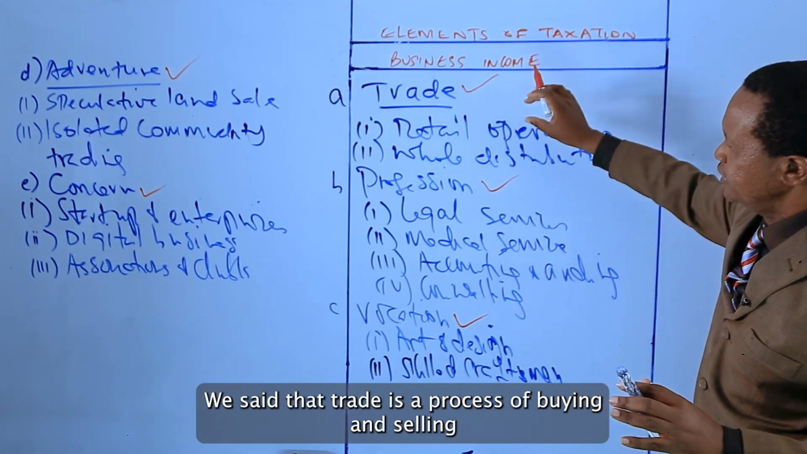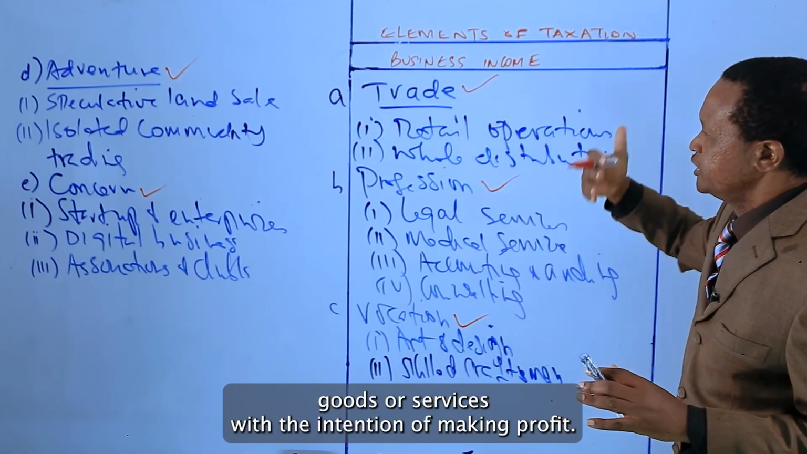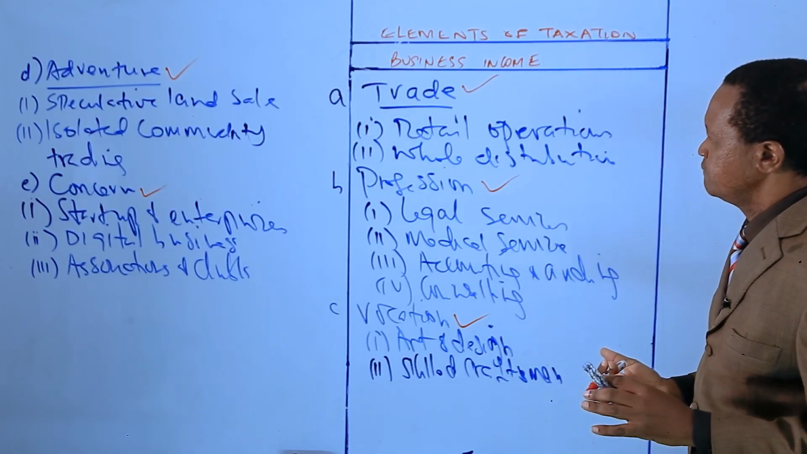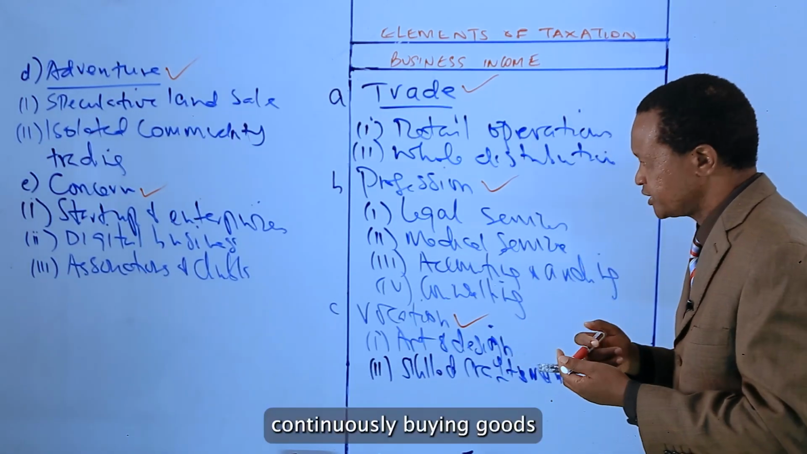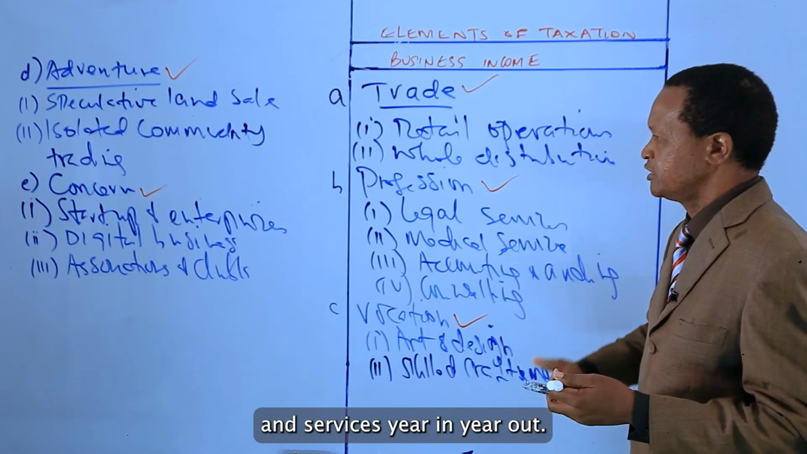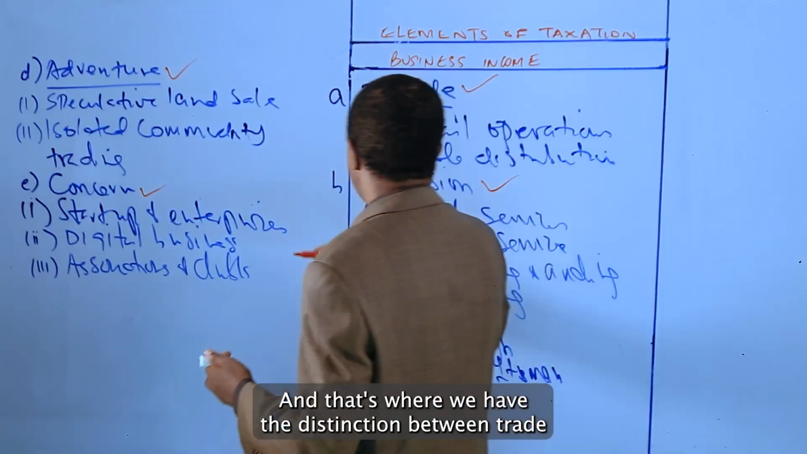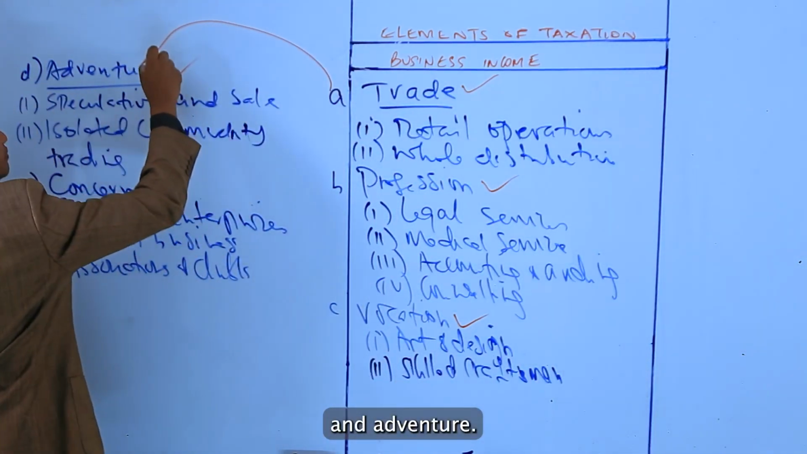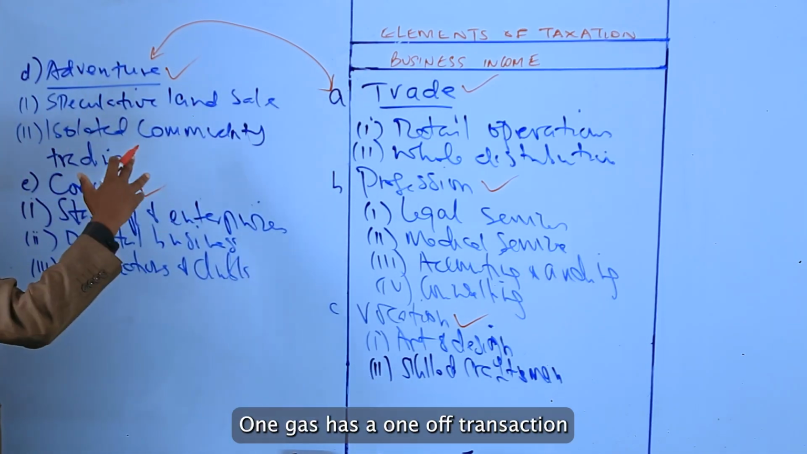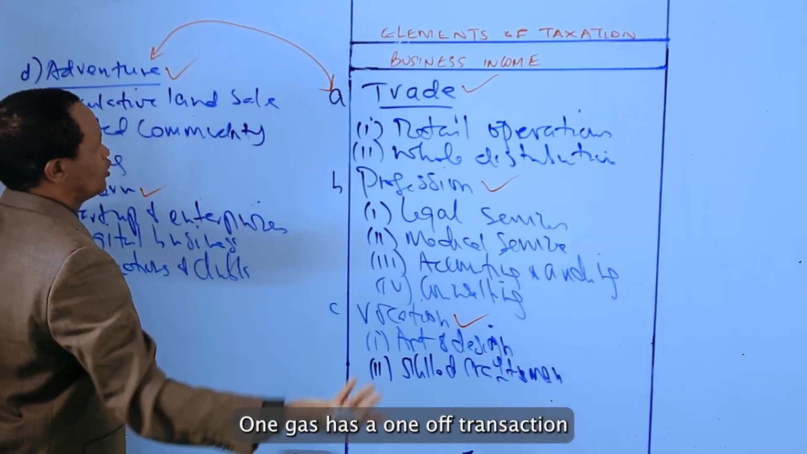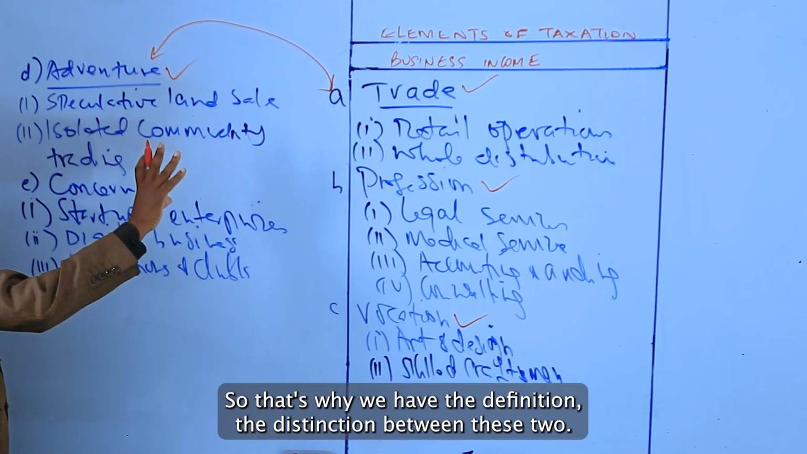We said that trade is a process of buying and selling goods or services with the intention of making profit. Trade implies regularity, continuously buying goods and services year in, year out. And that's where we have the distinction between trade and adventure. Adventure lacks regularity. Here one just has a one-off transaction, like a speculative land sale. So that's why we have the distinction between these two.